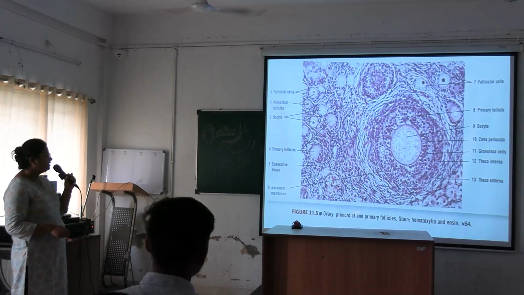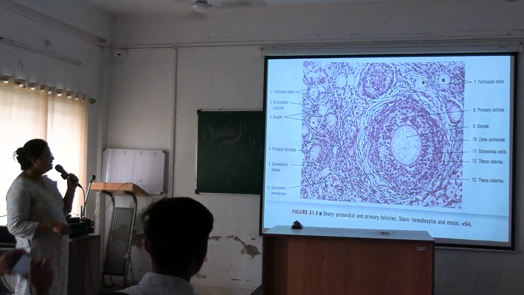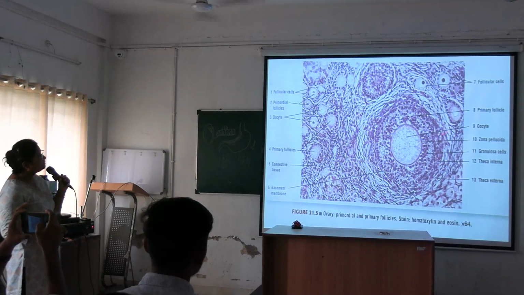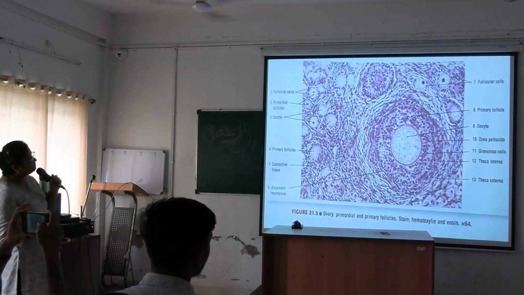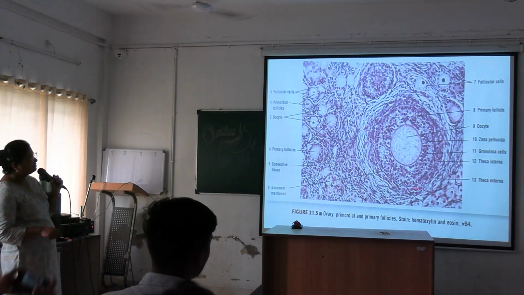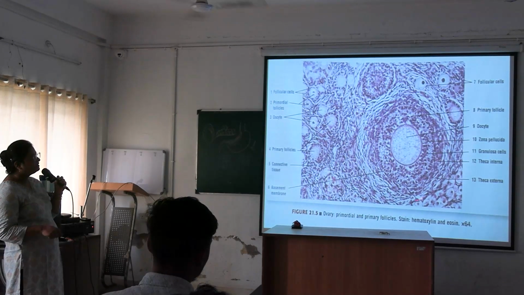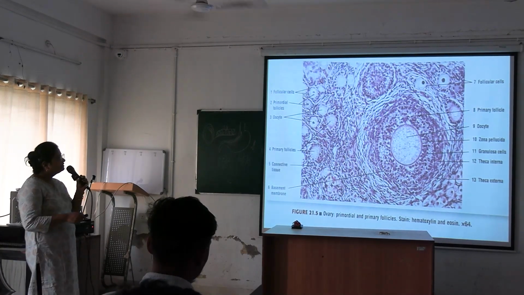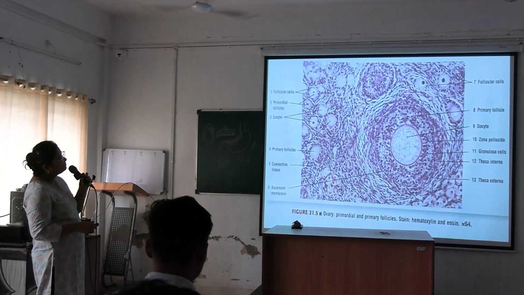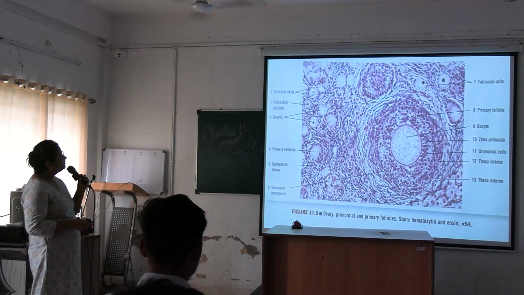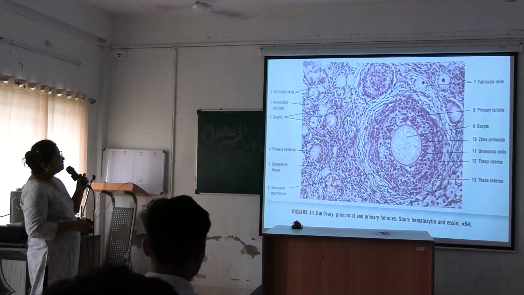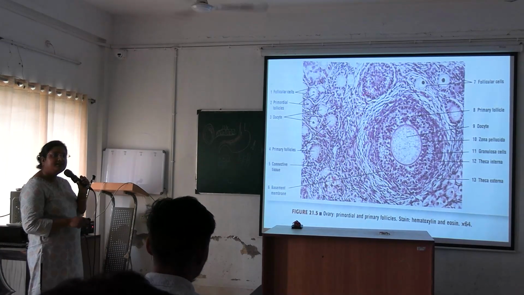Here you will see the excretory ducts, sections of blood vessels like this. Next, this is ovary. Ovary has primordial and primary follicles. This is one primary follicle. The ovum is surrounded by cells: zona pellucida, granulosa cells, theca interna, theca externa, like this. And here are follicular cells. This is a primary follicle. The ovum is surrounded by a single layer of cells.